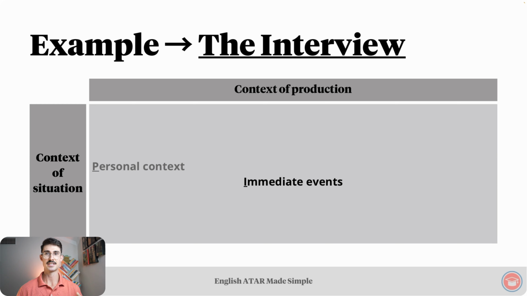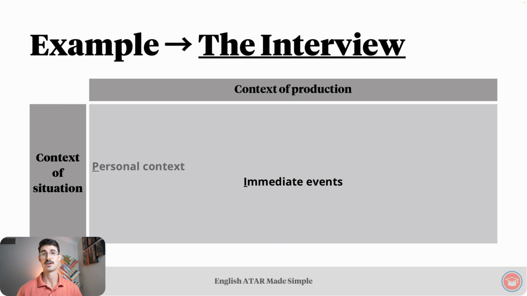Immediate events. This is where it gets juicy. In June 2014, the North Korean government threatened action against the United States if Sony released the film. This actually led Sony to delay the release of the film from October to December so they could re-edit the film to make it more acceptable to the North Korean government. It gets better. In November 2014, Sony was hacked by Guardians of the Peace, who are a North Korean cybercrime group. The Guardians of the Peace threatened terrorist attacks against theaters that showed the film.